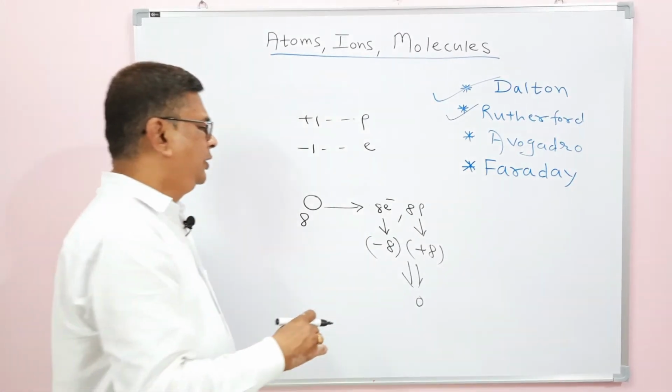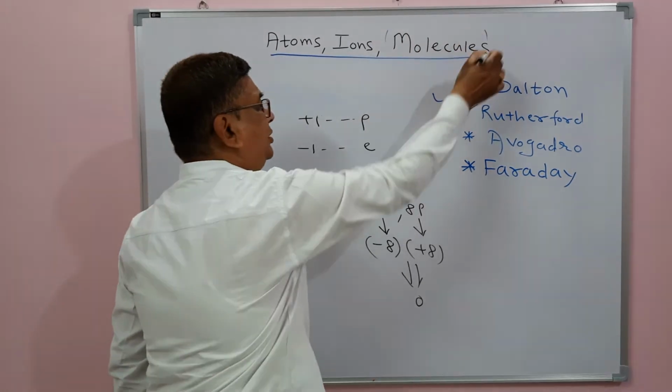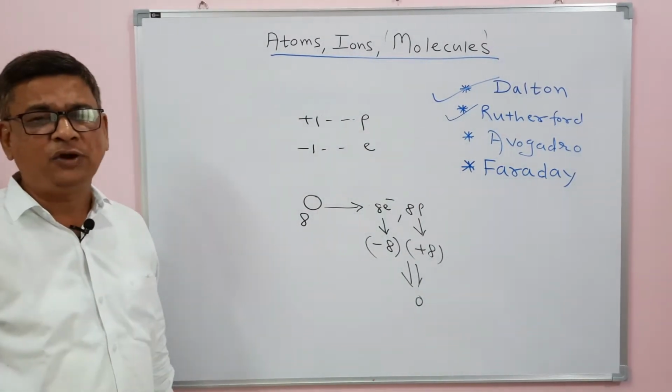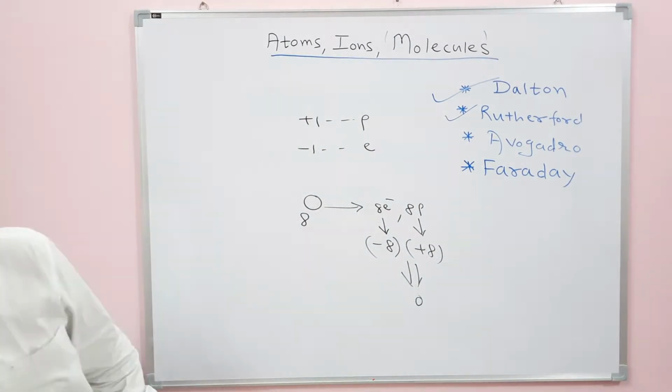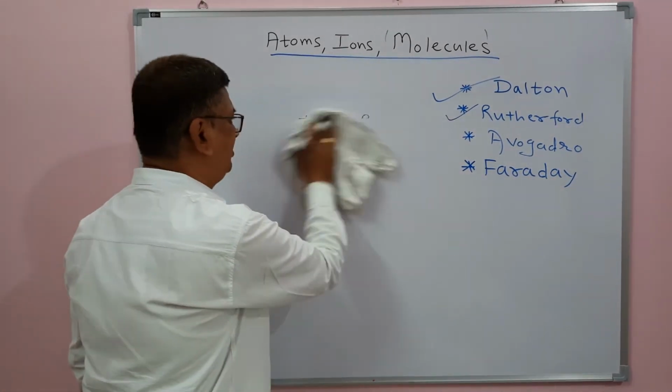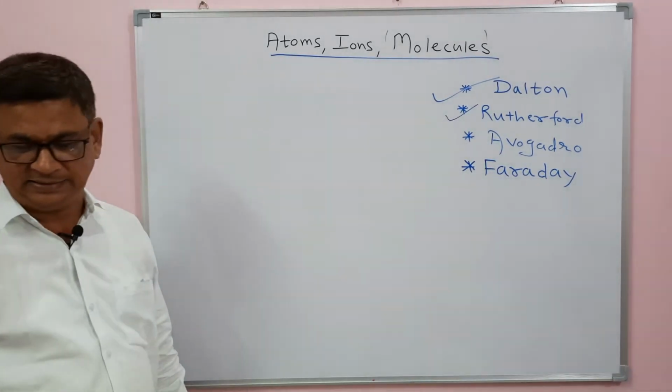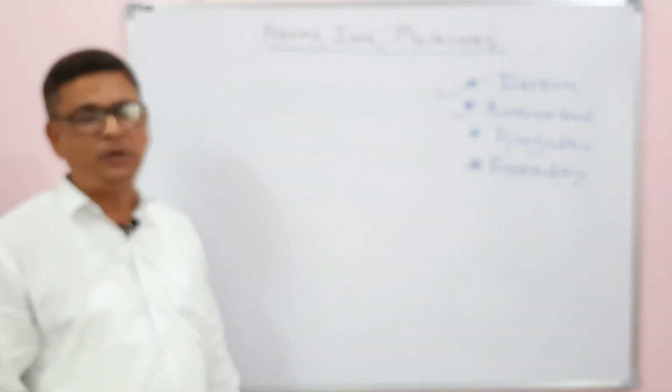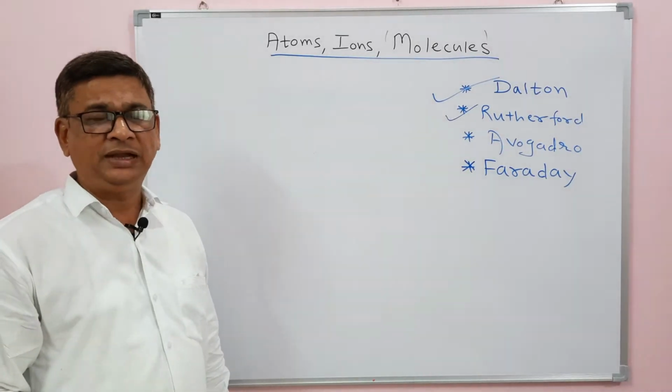And now what about molecules? Molecules are the aggregate of atoms. It is because single atoms or individual atoms are unstable, except for inert gases. Inert gas atoms, as you know, are monoatomic, in a very stable condition; they have a stable electronic configuration.